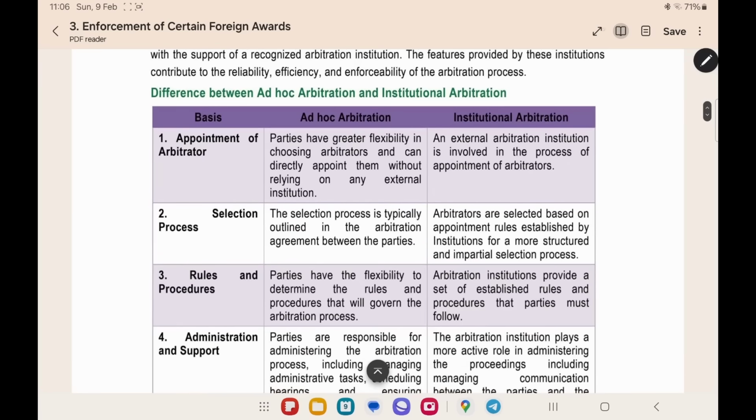Here, after completing the two types, ad hoc and institutional, they have given a difference. The same points they have given in a tabular column. You can read this if you require. I would recommend not reading this. It is the same thing as given in the above provisions.